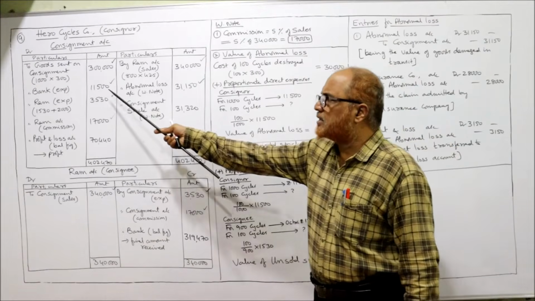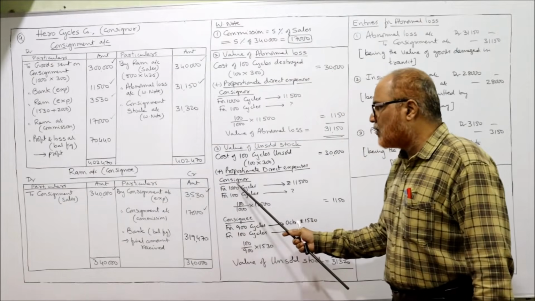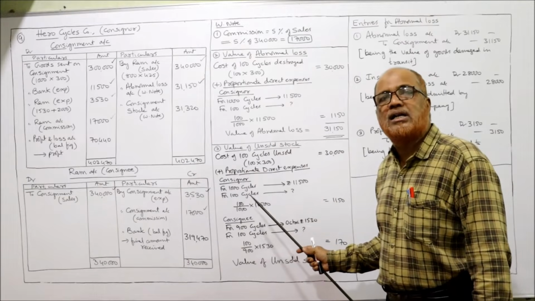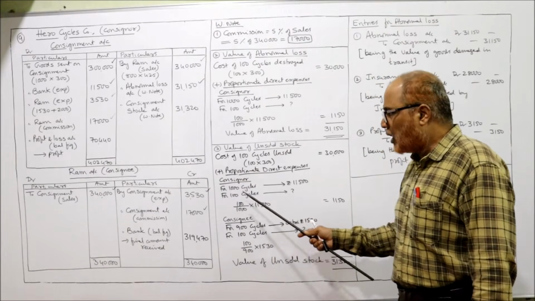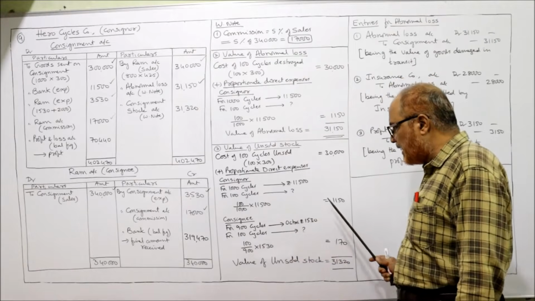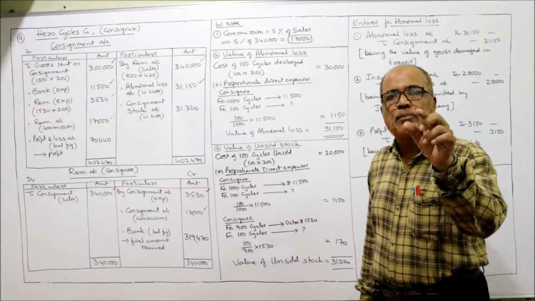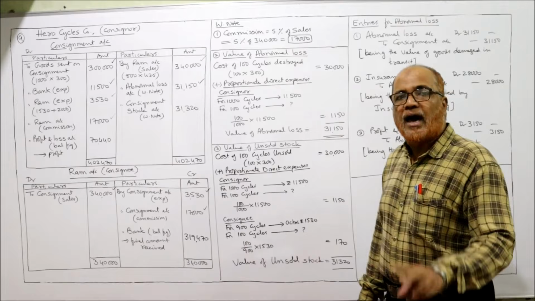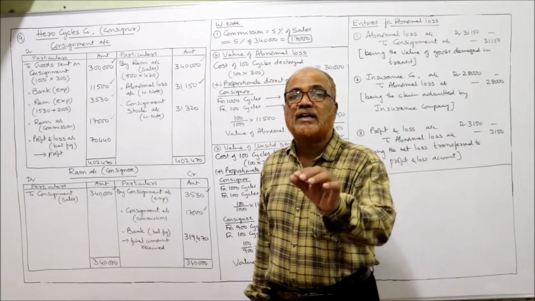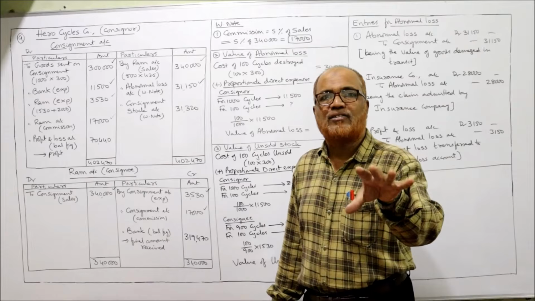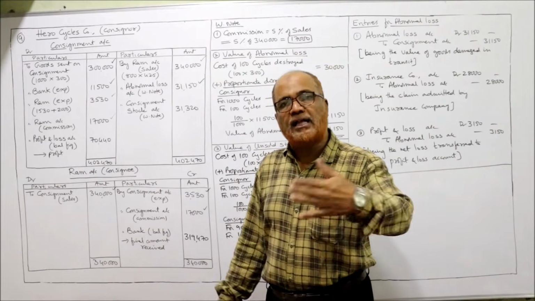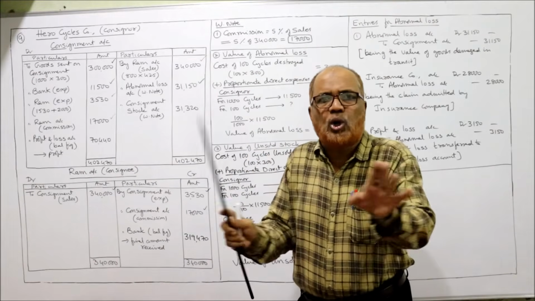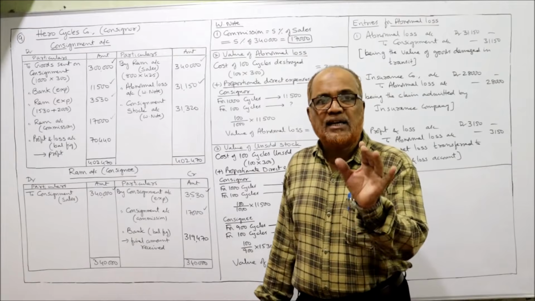So in our problem, how much direct expense paid by consignor? 11,500. So consignor, for 1000 cycles, 11,500. How many cycles are remaining unsold? 100 cycles. For 100 cycles, how much? So 100 divided by 1000 into 11,500, 1,150. 1,150 is the proportionate direct expense of consignor. Now we'll take consignee. Actually, consignee has spent 1,530 on octroi. It's a tax. And 2,000 rupees are the other expenses. So this 2,000 rupees other expenses are indirect expenses. We should not consider indirect expenses.